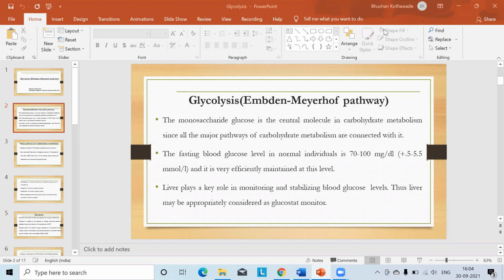The liver also plays a very important role in monitoring the blood glucose levels, as many of the metabolic pathways are occurring in the liver.